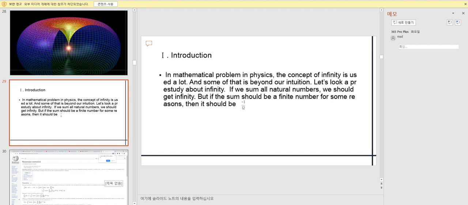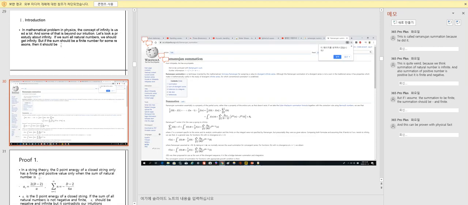Introduction. In mathematical problems in physics, the concept of infinity is used a lot, and some of that is beyond our intuition. Let's look at a pre-study about infinity. If we sum all natural numbers, we should get infinity. But if the sum should be a finite number for some regions, then it should be -1/12. This is called Ramanujan summation because he did it.